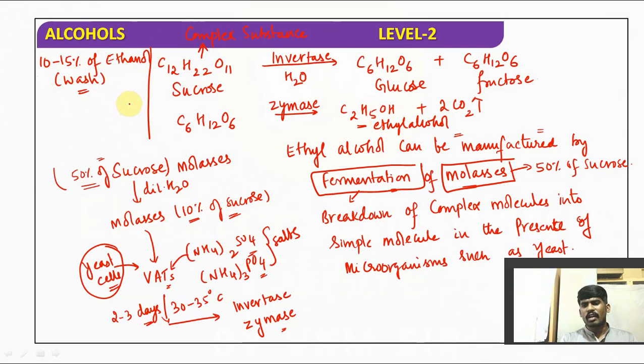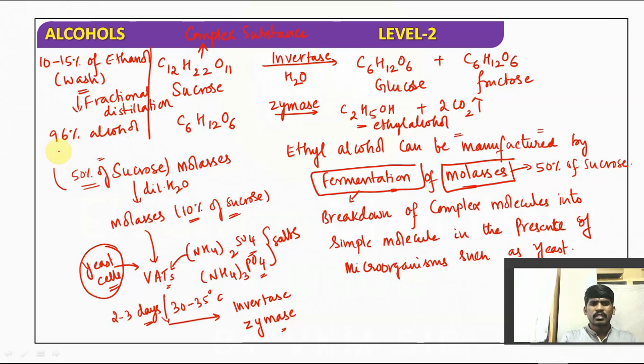We need to subject this wash to fractional distillation for the removal of water, and you will get around 96% alcohol, which is called rectified spirit.